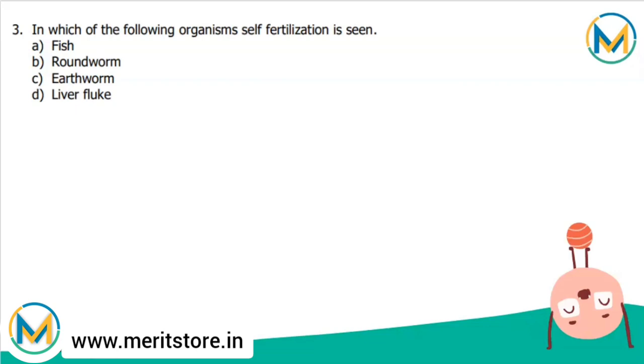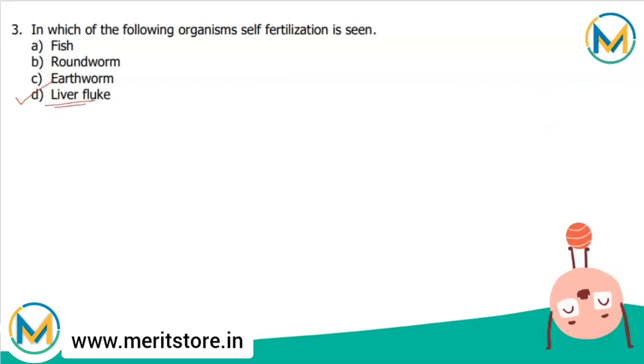Probably cross-fertilization is the rule, but self-fertilization is certainly a possibility. In any case, it means that every individual is capable of producing fertilized eggs. Certainly an advantage in species in which a high reproductive output is required. So the correct answer among these is option D, that is the liver fluke.